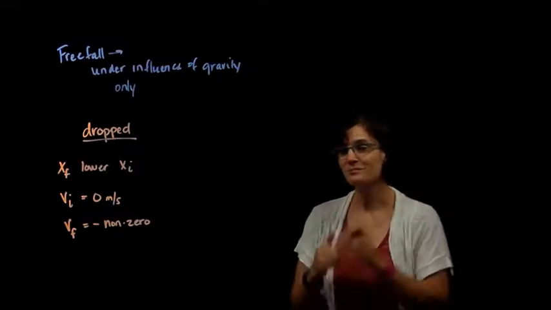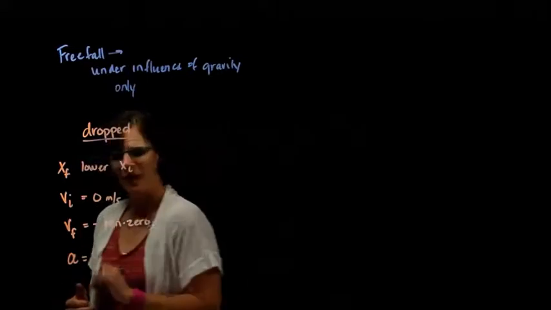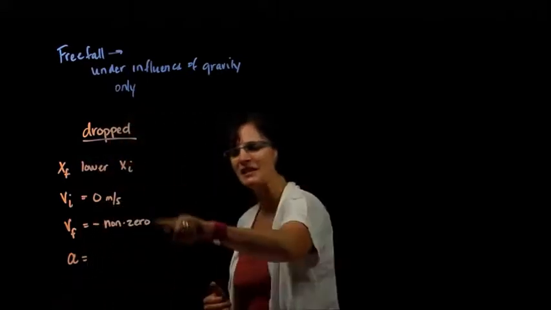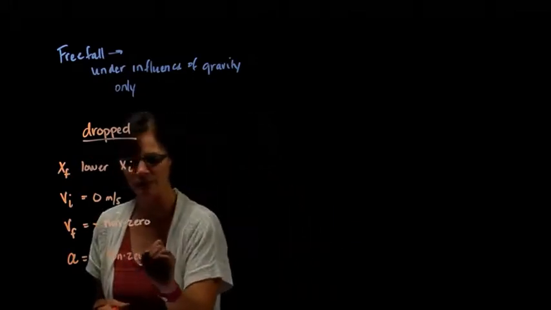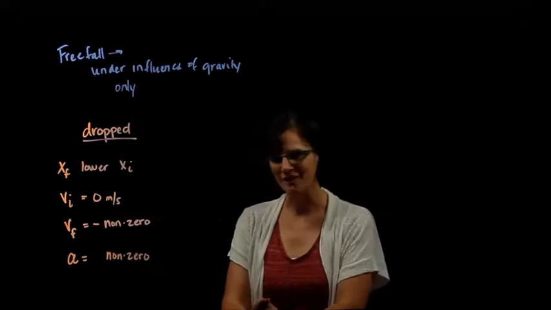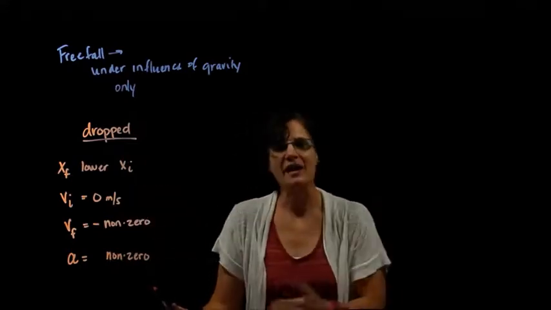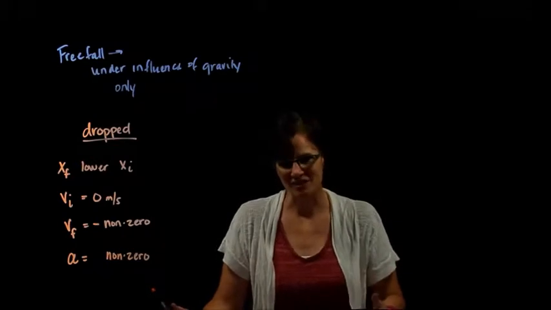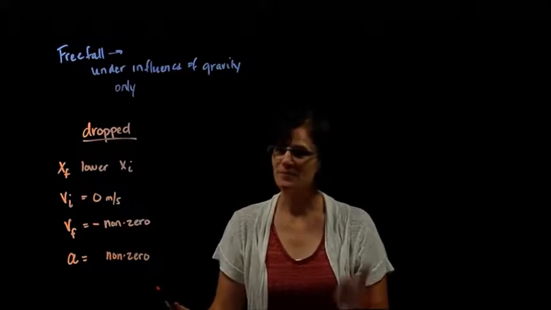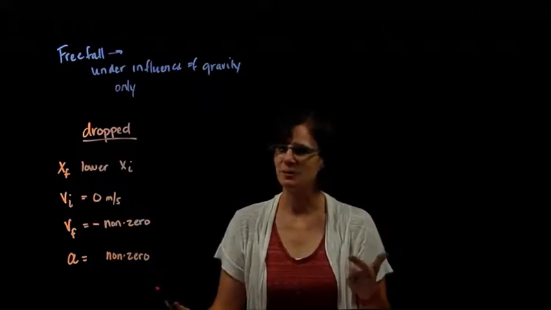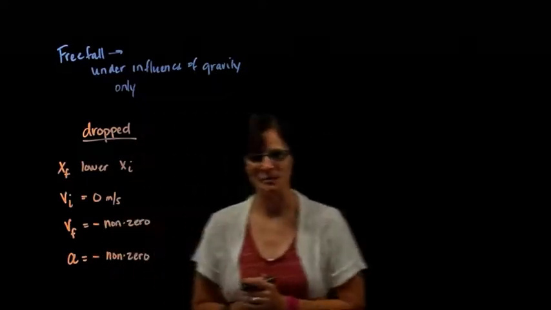Now, what about its acceleration? How will that look? Well, it is changing its velocity, so we know its acceleration is going to be non-zero. What about its direction? As I go from 0 to a non-zero value, I am speeding up. I'm getting faster and faster and faster. I'm moving down. So if I'm speeding up, my velocity and my acceleration have to be in the same direction. If I'm moving down, my acceleration has to be down.